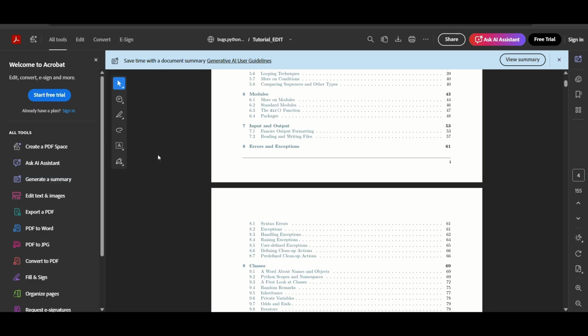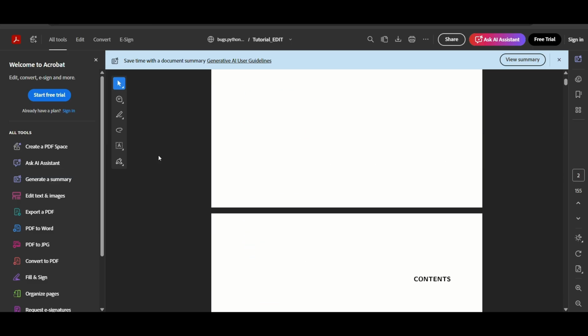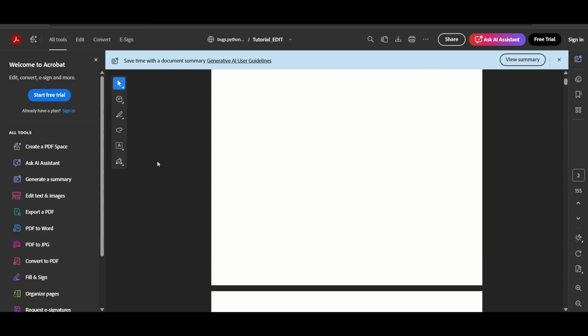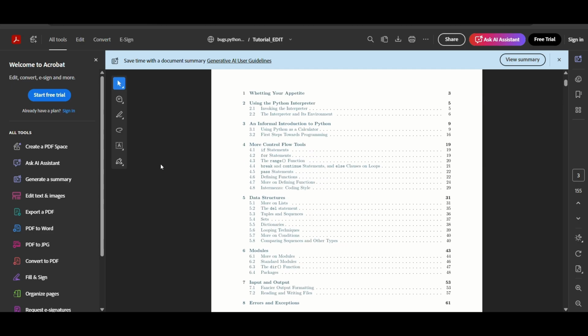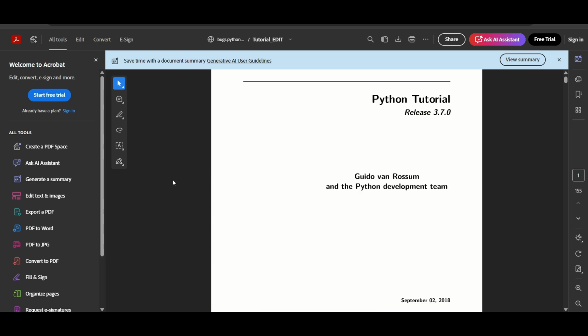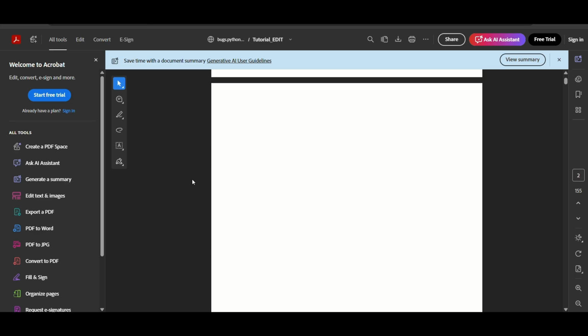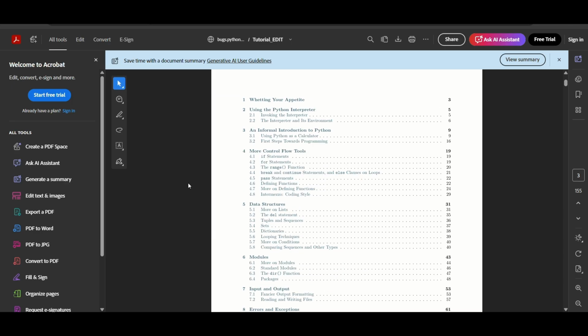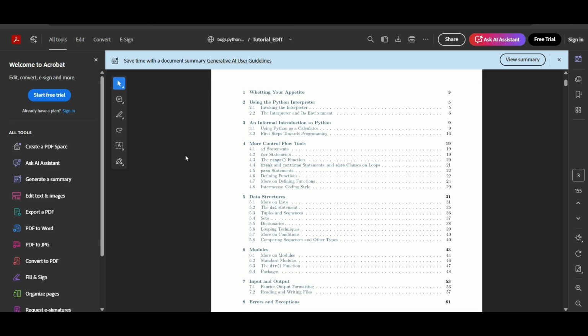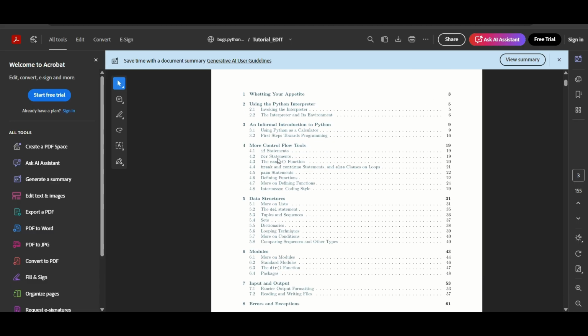I just randomly searched for a Python tutorial PDF, and I got this PDF from the internet. Just a random PDF I picked up. You can also go and search for any PDF document on the internet and you will get a sample PDF. So if you see in this PDF, let's say I ask you to tell me about the calculator in Python. So what will you do?